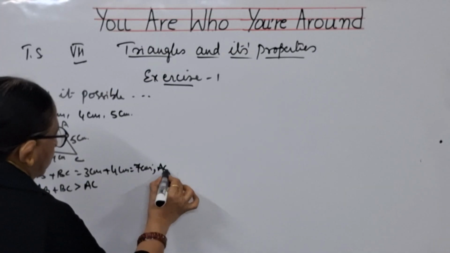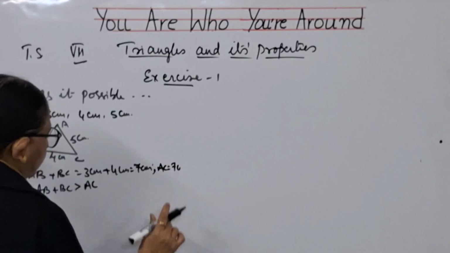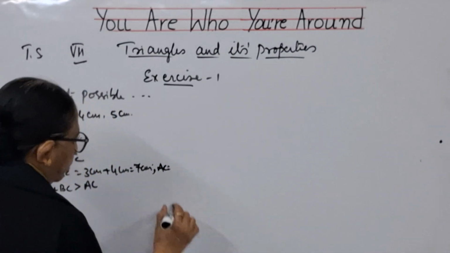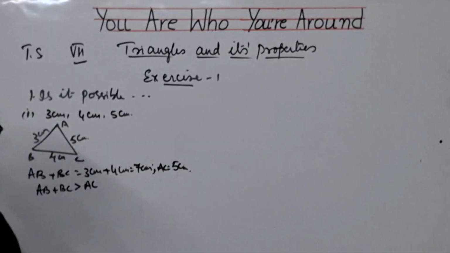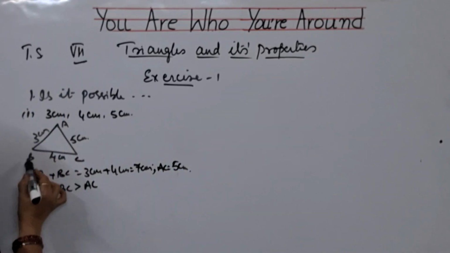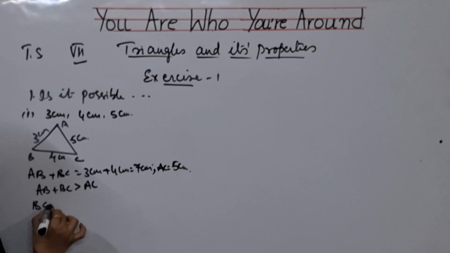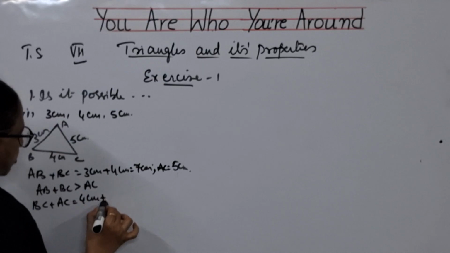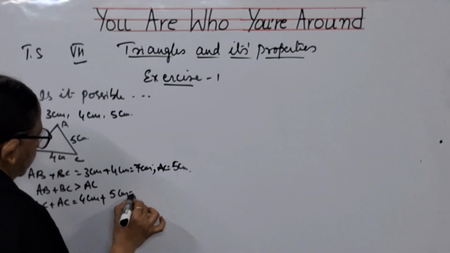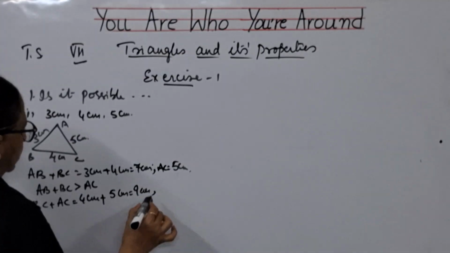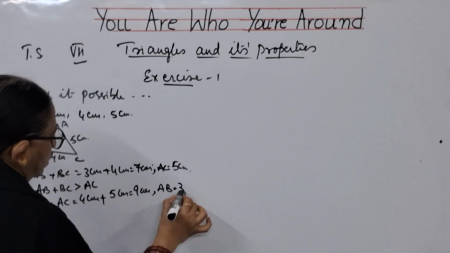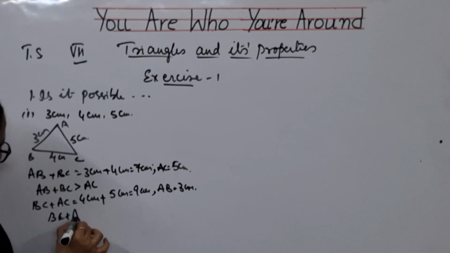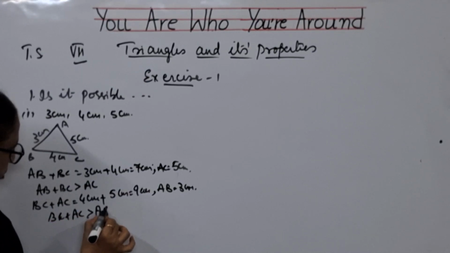They have given AC is equal to 5 centimeters. Okay. Now let us go for the next one. AB plus BC we have done. Now BC plus AC is equal to BC is 4 centimeters plus AC is 5 centimeters, that is 9 centimeters, and the third side AB is 3 centimeters. So what you can say? BC plus AC is greater than AB.